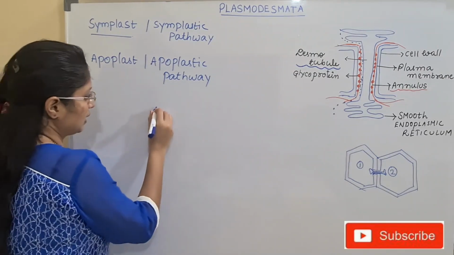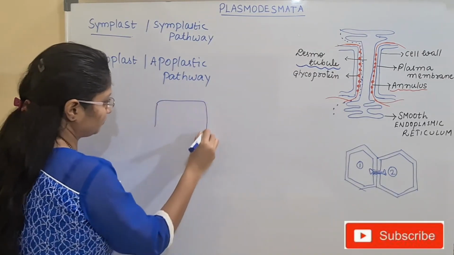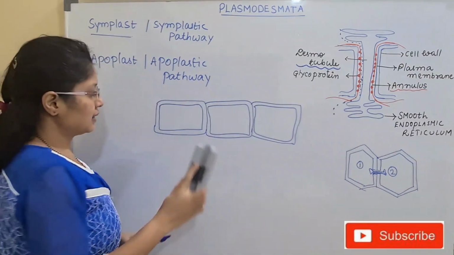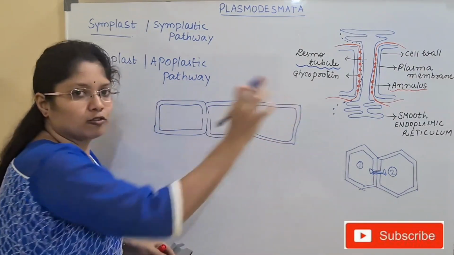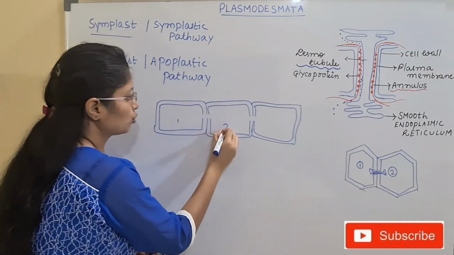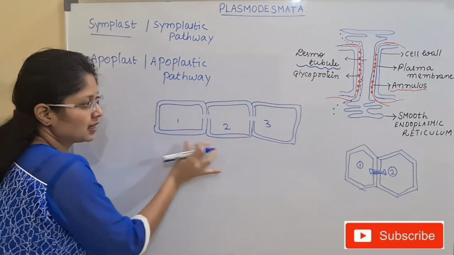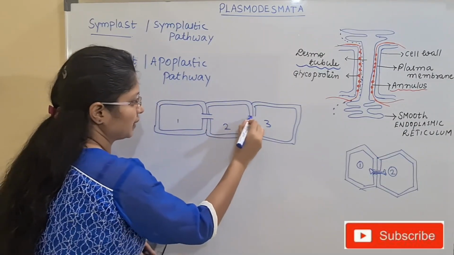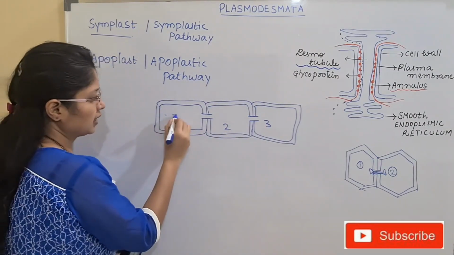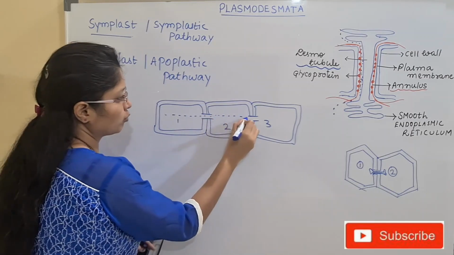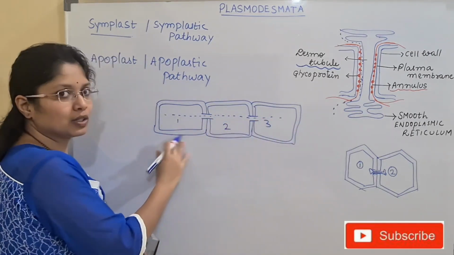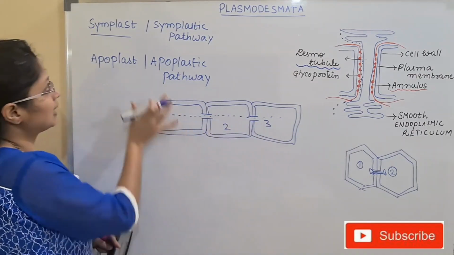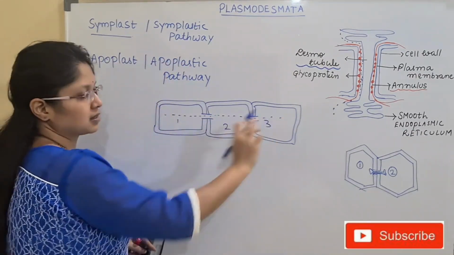If you see here, let us say this is one cell and here we have another cell. So look at the structure, children. This is one type of movement. Cell number 1, 2 and 3. So how are these cells joined or connected? With the help of plasmodesmata. We have plasmodesmata through which we have the movement of molecules from one cell to the other cell. So this is the living continuum, which we call symplast or the symplastic pathway.